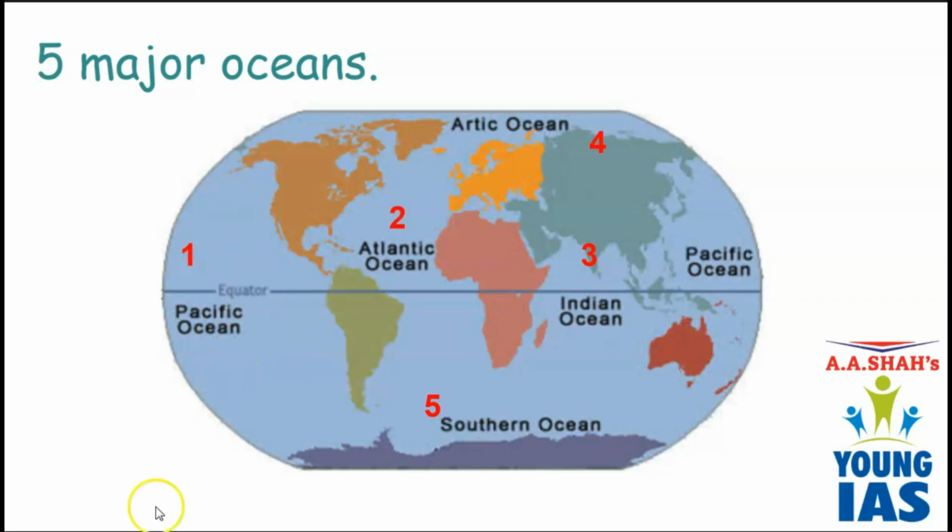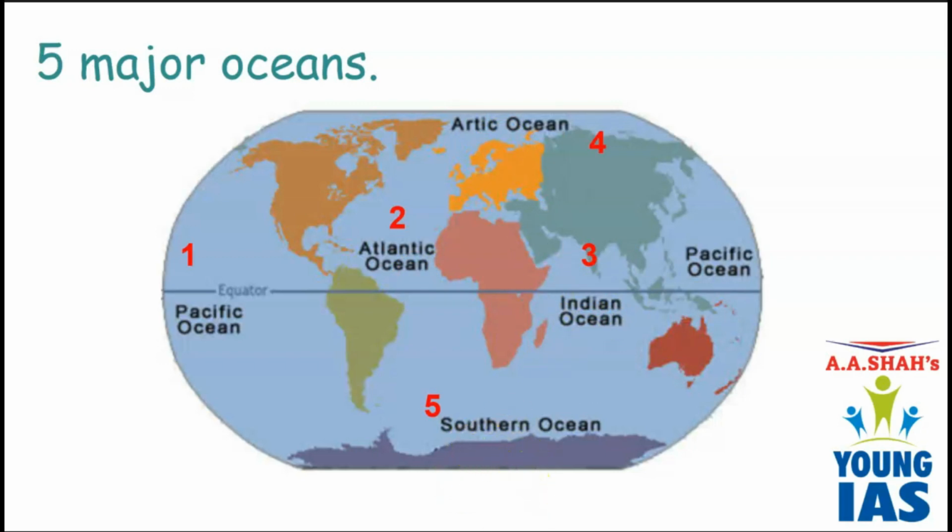Pacific Ocean is over here as well as on the other side because the earth is round in shape, right? So this portion is covered with Pacific Ocean. And then we have Atlantic Ocean, then Indian Ocean, Arctic Ocean, and last Southern Ocean.